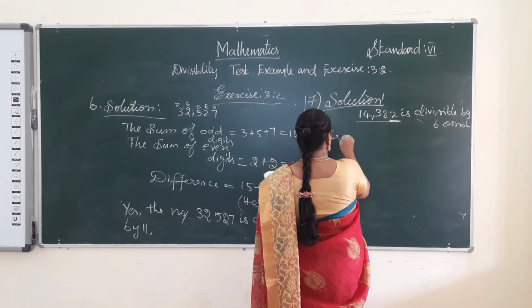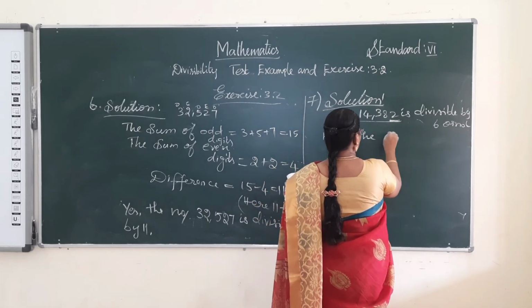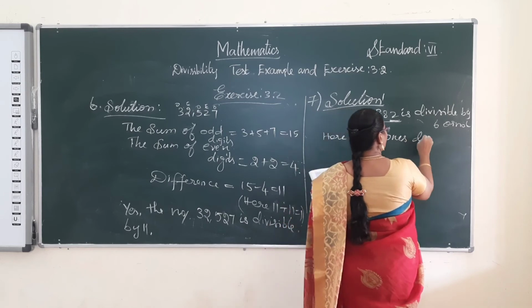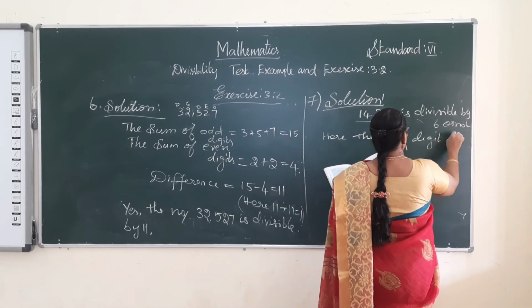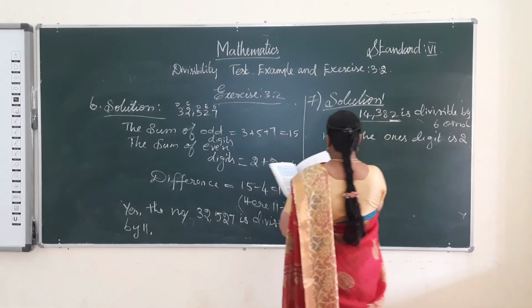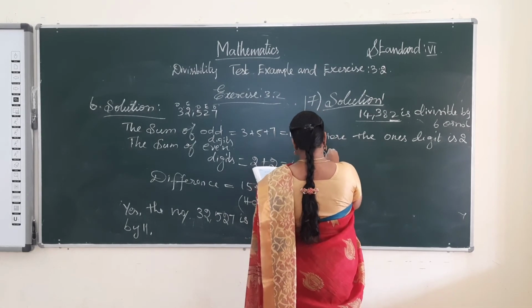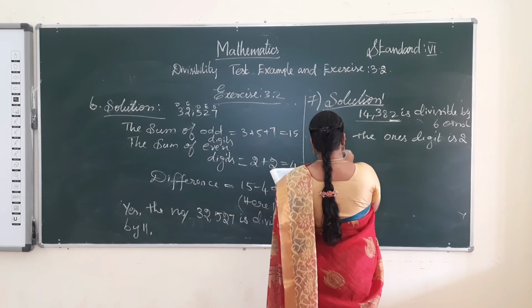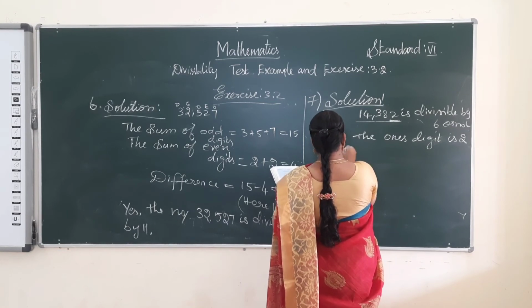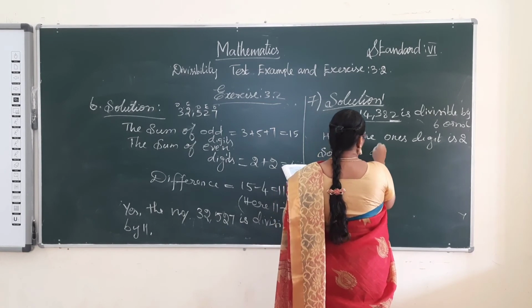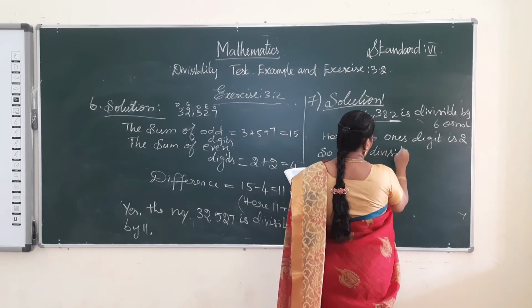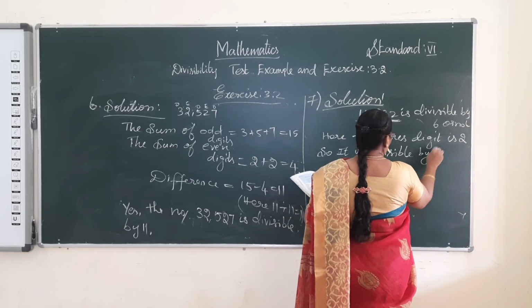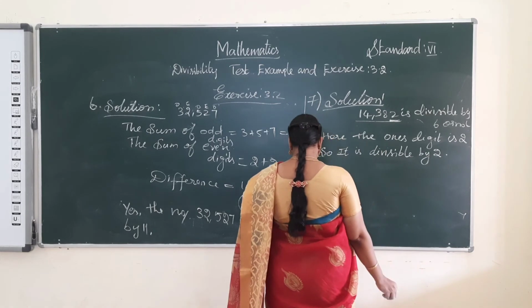Here the one's digit is 2, so it is divisible by 2.